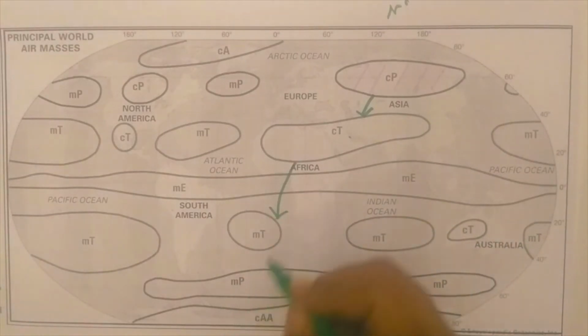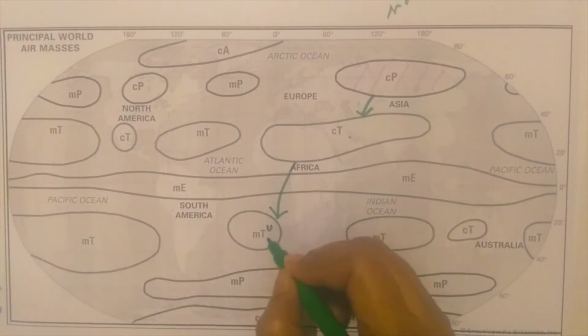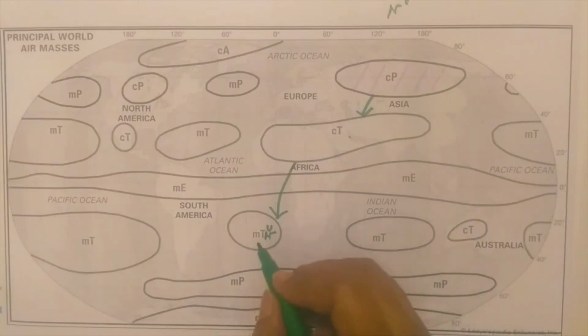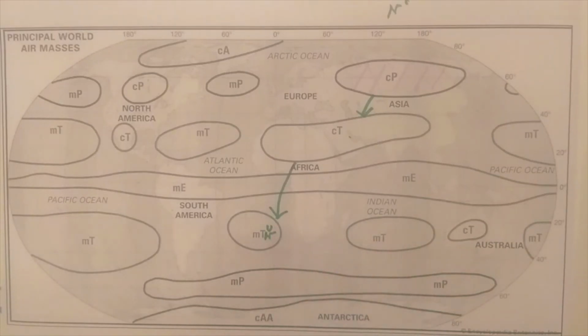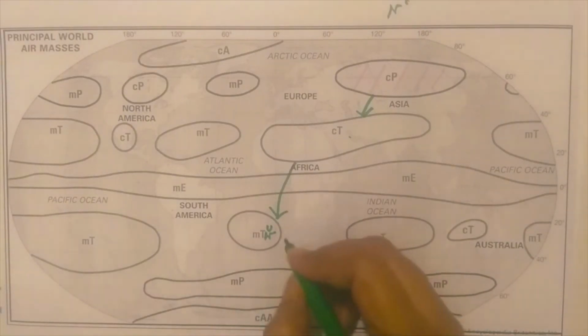After it becomes maritime, it becomes unstable. It is heated from below, becoming tropical maritime warm air masses, which become unstable and yield precipitation.